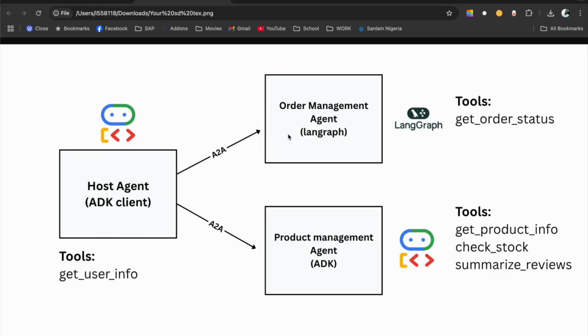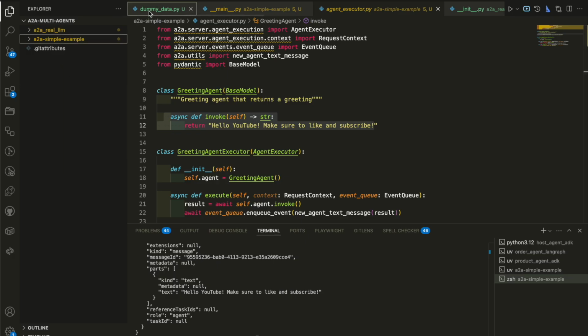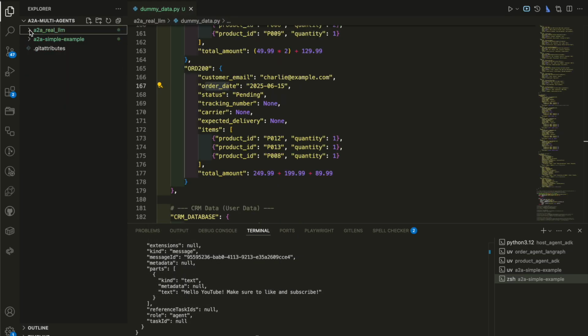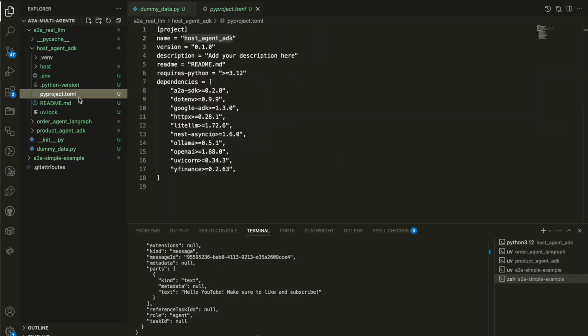We have the host agent, the order management agent, the product management agent. I'm not going to spend so much time on this anymore. I'm just going to go straight to the most important parts of this. So now let's go to the one that uses the real LLM. We start from the host agent. As usual, in the host agent, we add a few libraries that we want to use. We are using the A2A SDK and the Google ADK, because like I said, the host agent is an ADK agent. So we need LiteLLM to do that. If you still don't know what I'm talking about in all these things, please go back to that video that I talked about in the beginning.